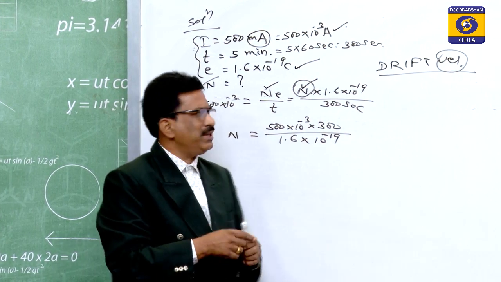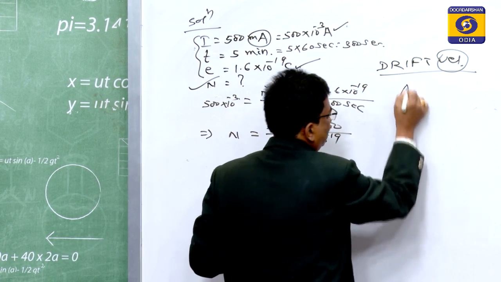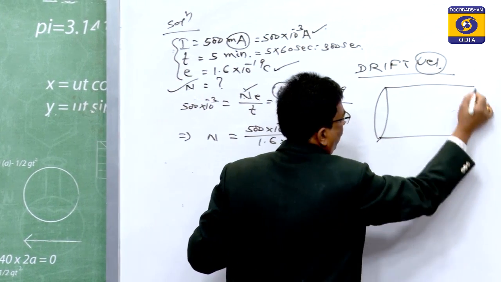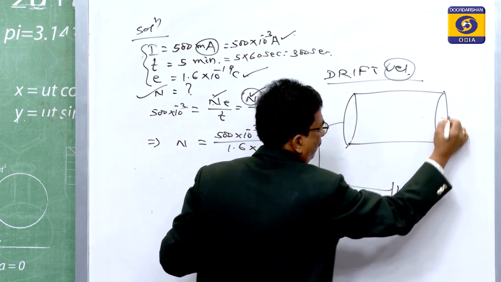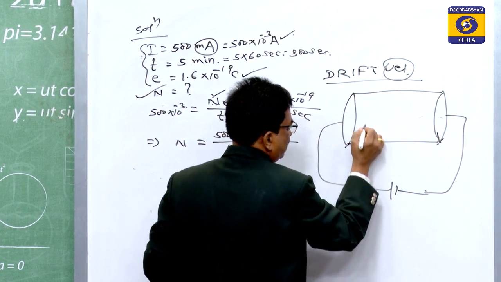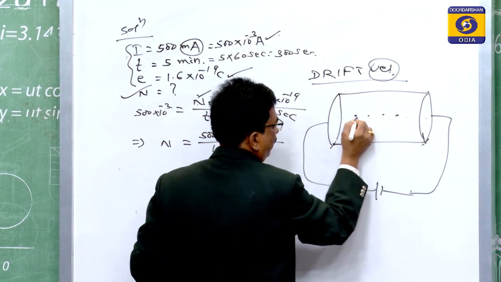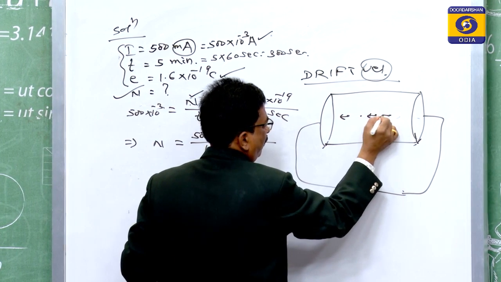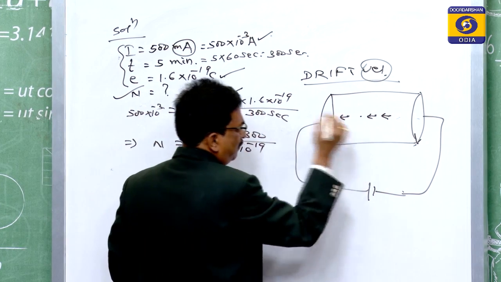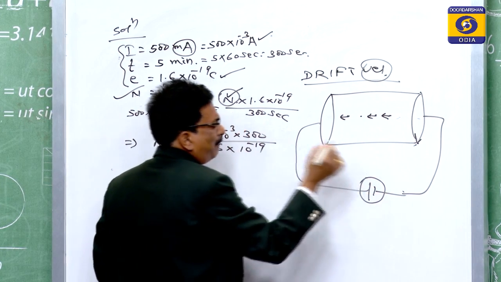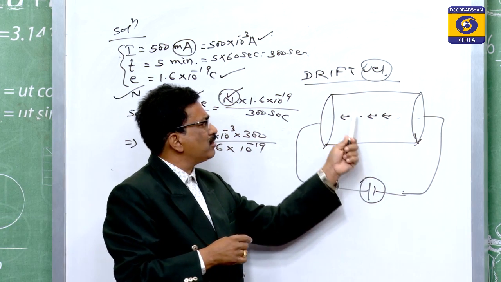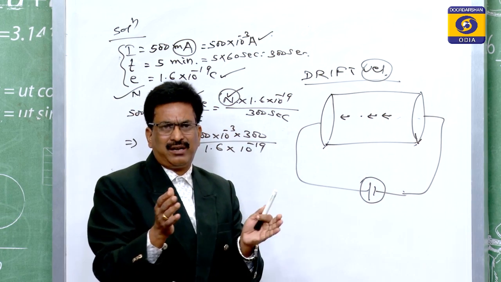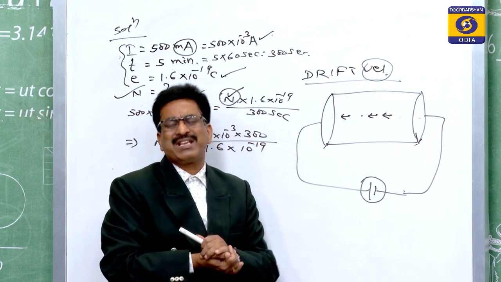This drift velocity only arises when, suppose this is a conductor and it has electrons. When some electric field is applied by joining with a source, then these free electrons present in the conductor start accelerating.